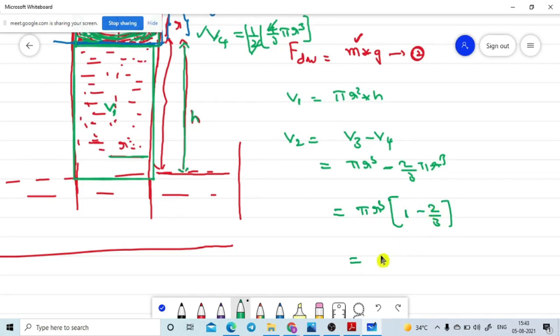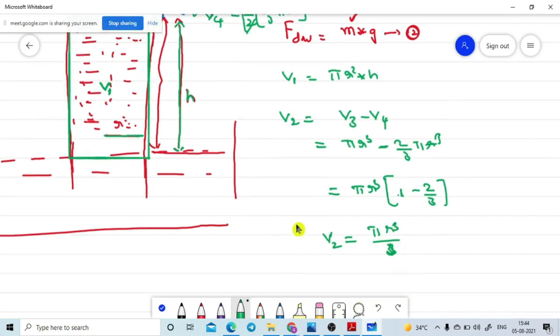So that equals pi r cubed by 3. This is the volume of the liquid in the meniscus part. V2 is the volume of the liquid contained in the meniscus portion.